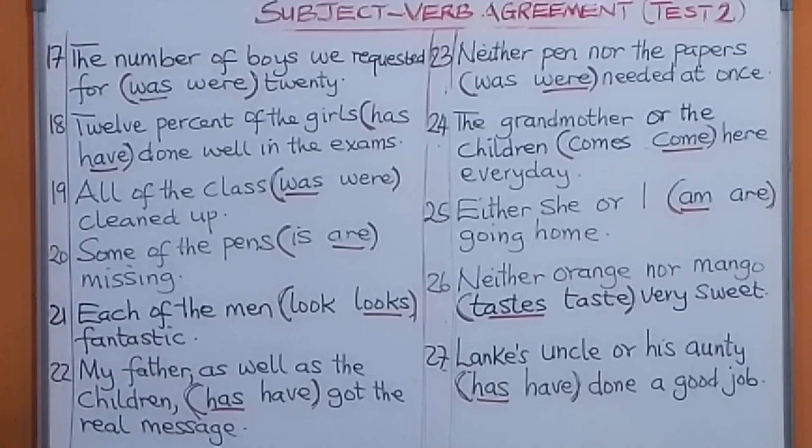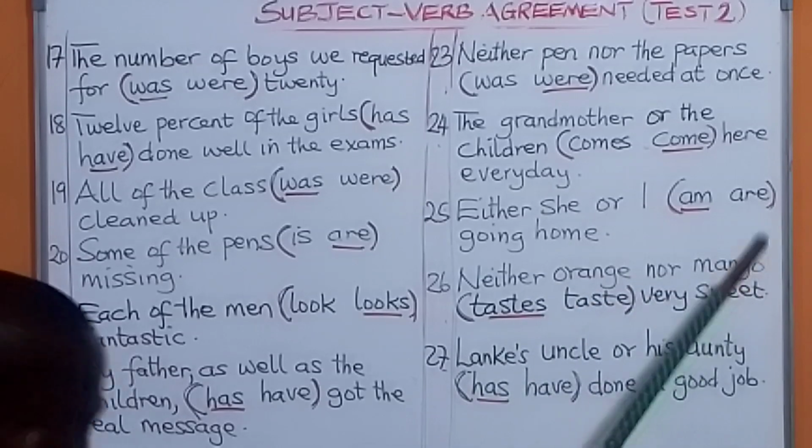Either she or I am going home. We say whenever you are making a sentence where you have two singular subjects, and I is there, put the I last and follow it up with am. So you have either she or I am going home. Neither orange nor mango. If you join this either or, even if you say either orange or mango, you are still going to follow it up with a singular verb.